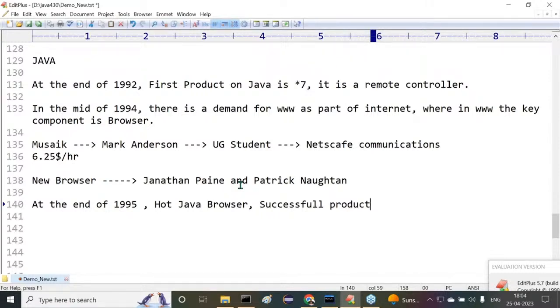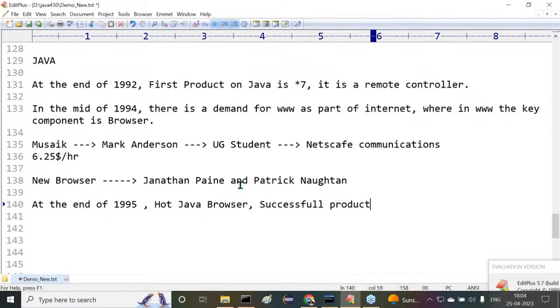Sun Microsystems has prepared a browser. That browser is a very good browser. Some reputation is going on outside. By the time people are talking about how this browser was prepared and provided by Sun Microsystems, everybody is thinking about it and talking about it internally. Might be Sun Microsystems has a new programming language, that is Java. On the base of Java, this browser was prepared. People are having awareness of it.